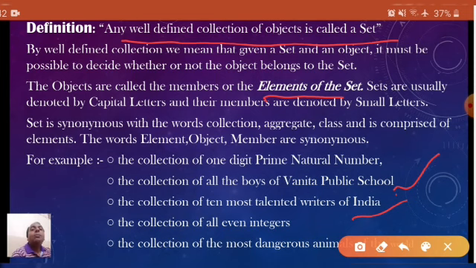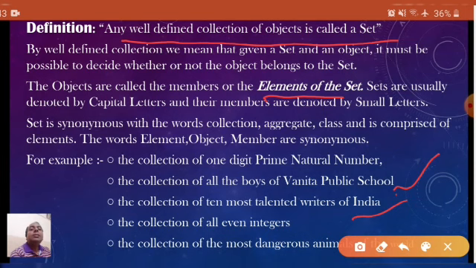The collection of all the boys of Vanita Public School. It is very easy to understand that we can collect all the boys of Vanita Public School. This means that this is also an example of a set, because if any boy comes before you, you can judge whether he is a student of Vanita Public School or not. If he is a student of Vanita Public School, then you can judge that he is an element or a member of the collection in the second statement.